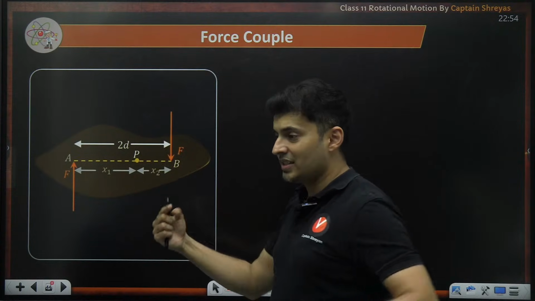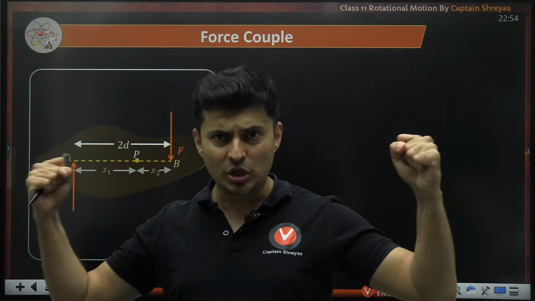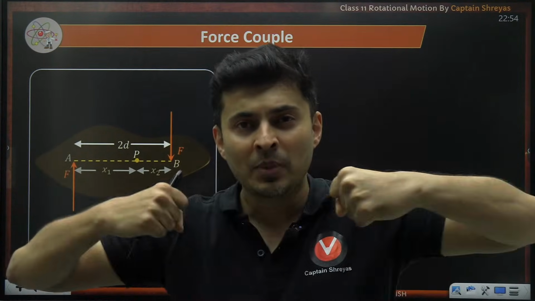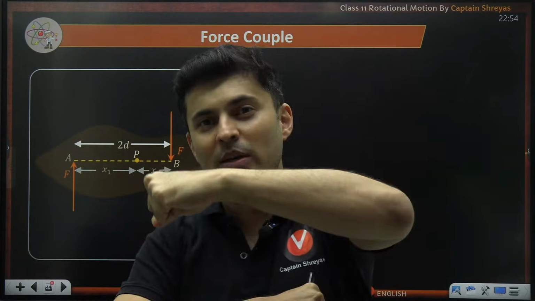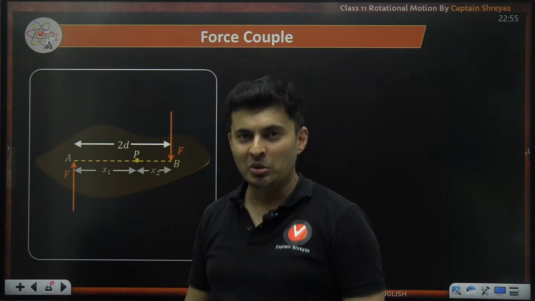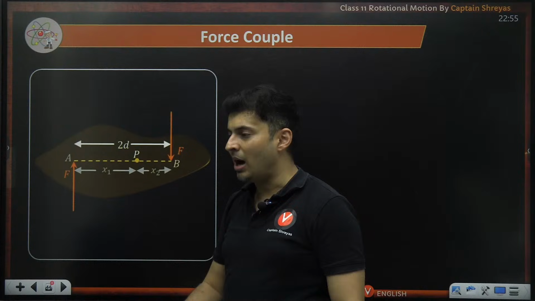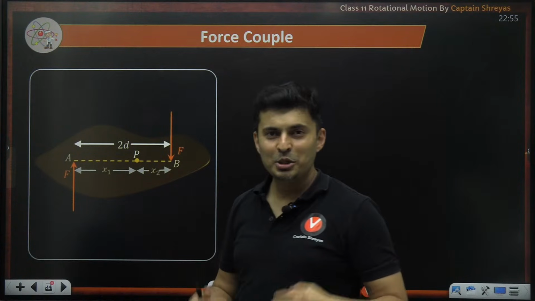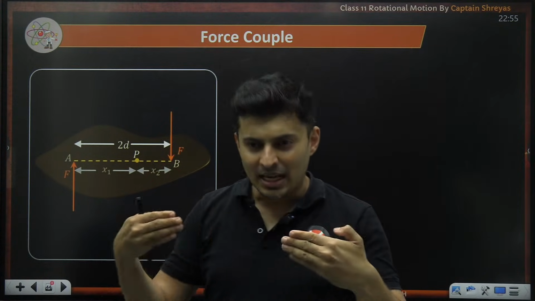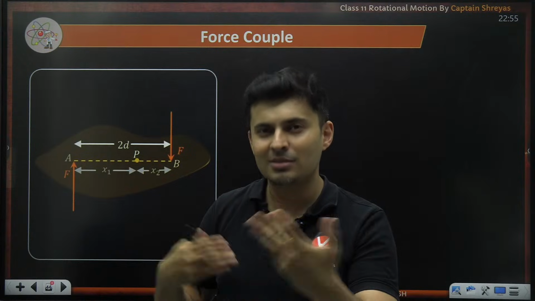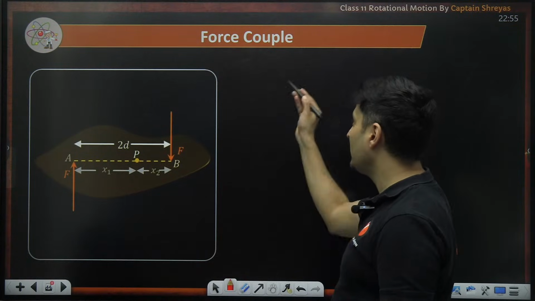Meaning two forces equally strong, but in opposite direction, not at the same place, at two different places. So this Pandu, this Champa, they are fighting with each other, but not at the same place, at different places. Think of it like that. That is basically a couple.